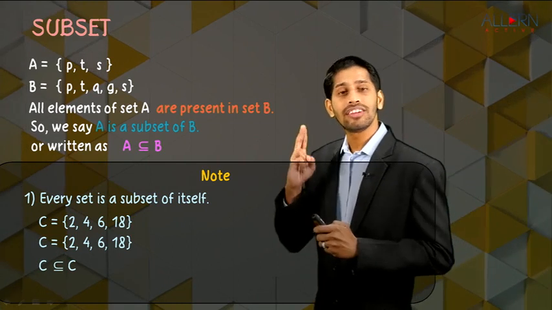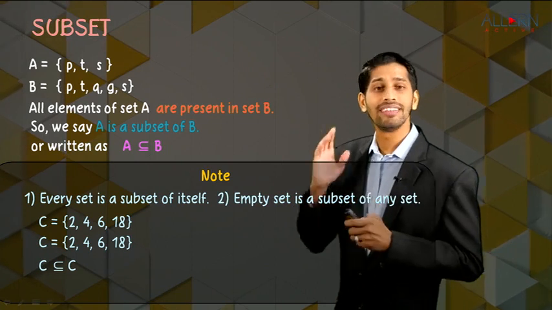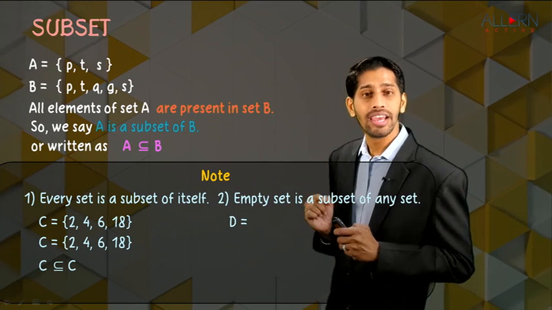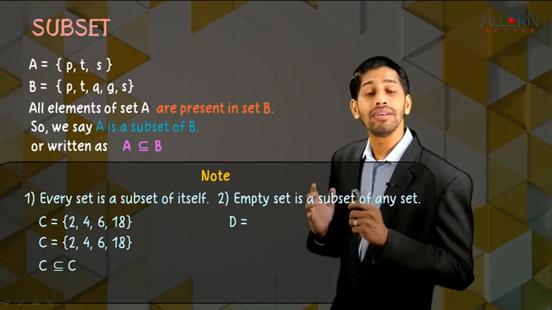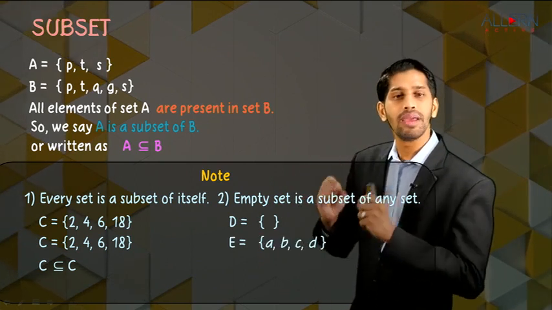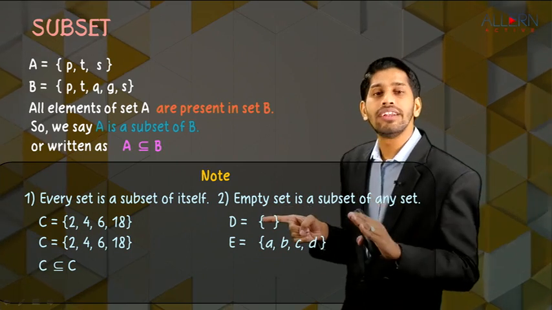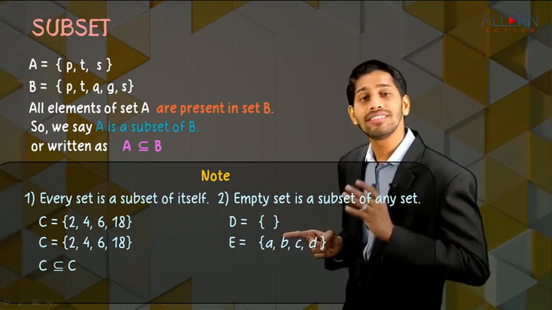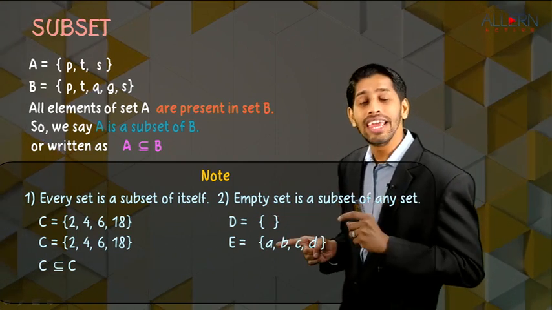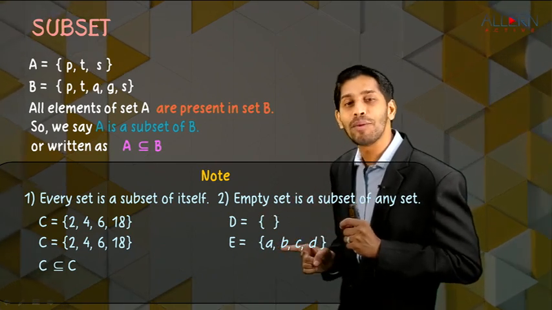Now next note, very important, is that the empty set is a subset of any set. Let's take an example. Suppose we take two sets, one set represented by D which does not contain any element, that means it is an empty set, and we take one set E whose elements are A, B, C. Now D does not contain any element and E contains some elements, so D has nothing, E has something, and we know that nothing is always a part of something.